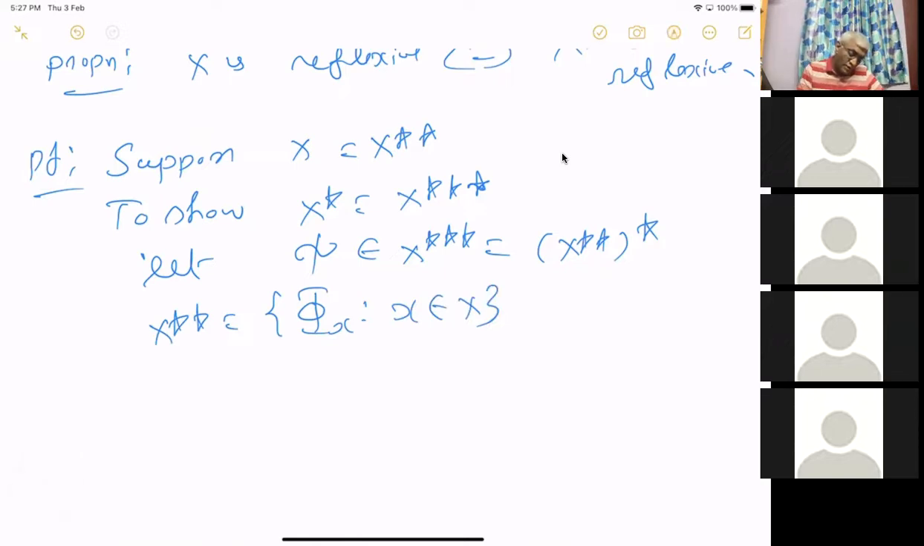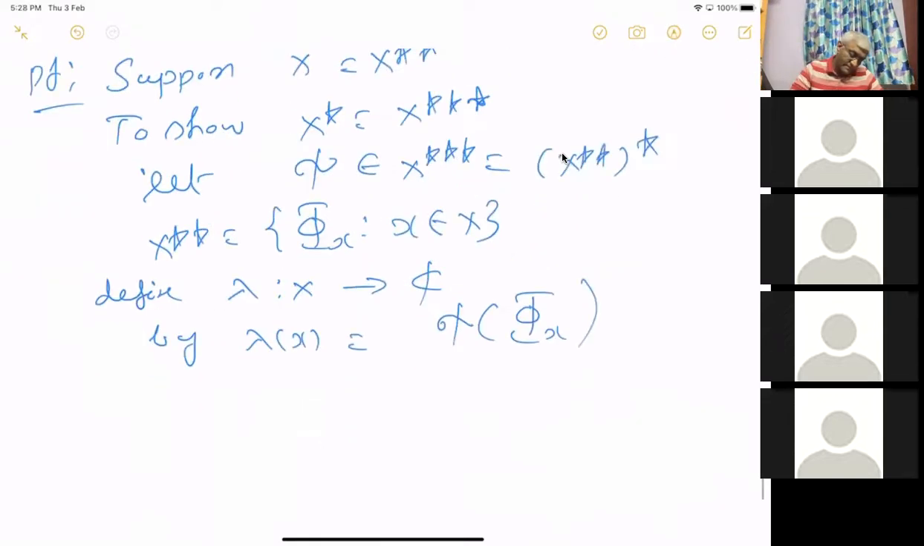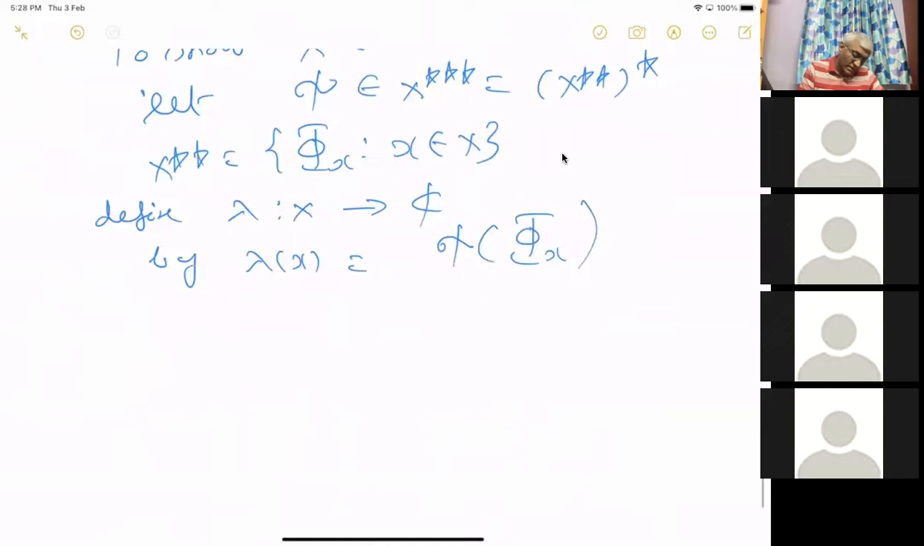Okay. So now define lambda. We want to show that this chi is actually given by a linear functional on X. I mean, we want to show that chi is given by some element of X star, which is a linear functional on X. So you define lambda from X to C by lambda of any x equal to the chi of phi x, right? It's well defined. Right. Now we will just evaluate.